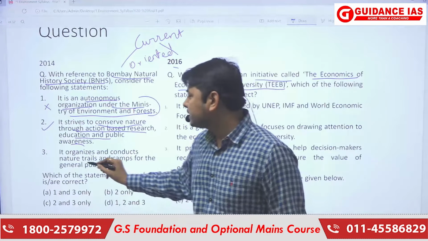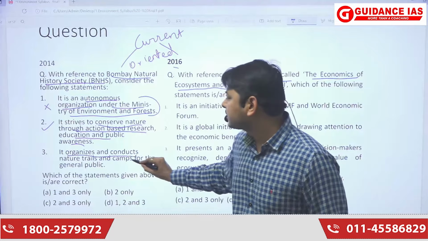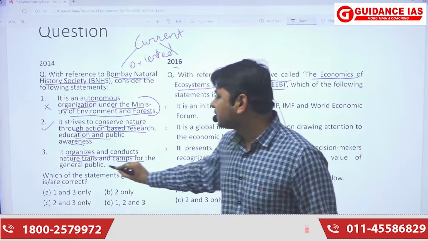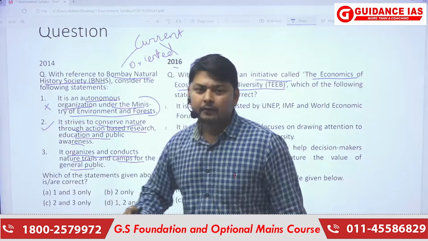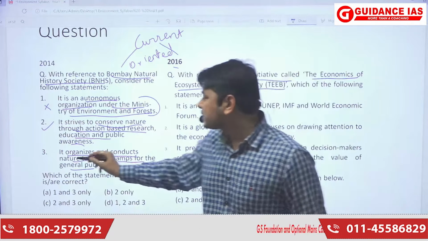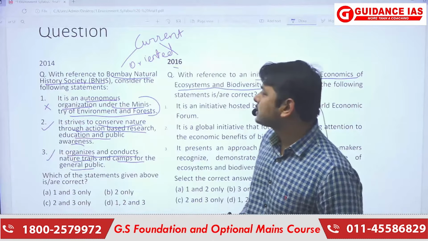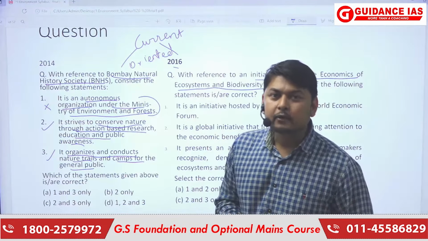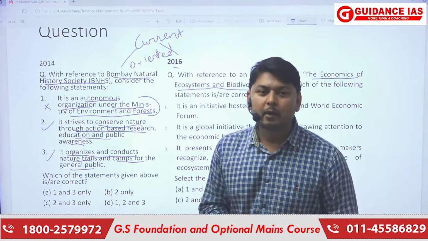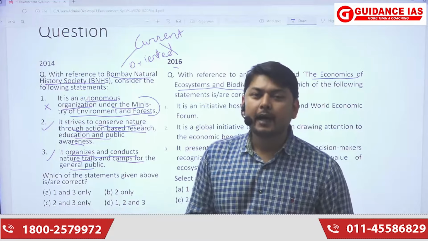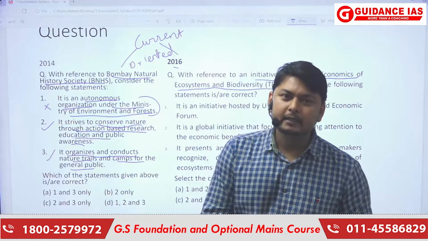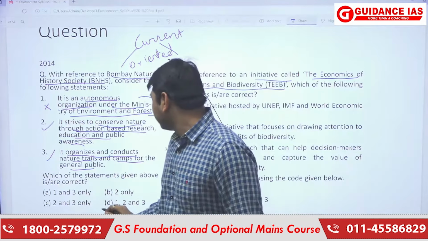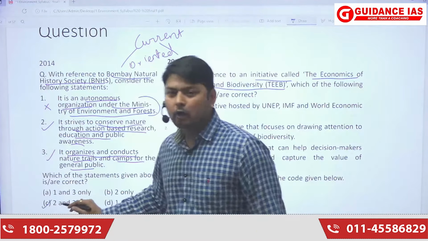Now third statement is it organizes and conducts nature trails and camps for the general public. Now, if we will see this option, then this option is also correct because Bombay Natural History Society conducts a lot of camps or trails to make people aware about the nature and its inclusion into their daily routine. So, if we will see, then option 2 and 3 are the correct options.